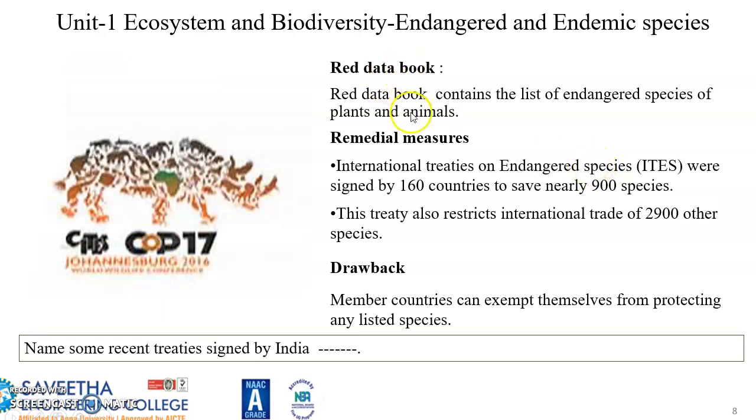We have something known as the Red Data Book, which contains a list of endangered species of plants and animals. To preserve these plants and animals, about 160 countries have signed a treaty called the International Treaty on Endangered Species, ITES, to save nearly 900 species. This treaty also restricts international trade of 2,900 other species. But the drawback is that member countries can exempt themselves from protecting any listed species.